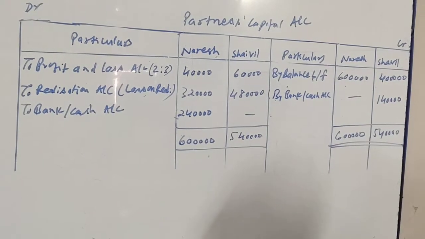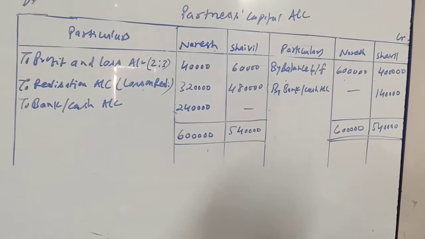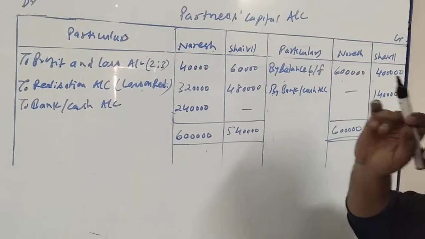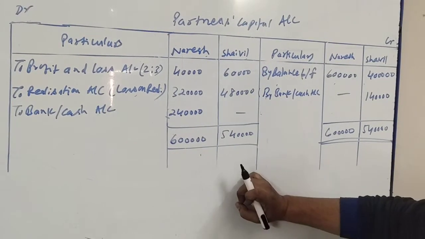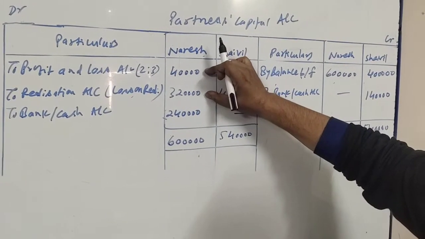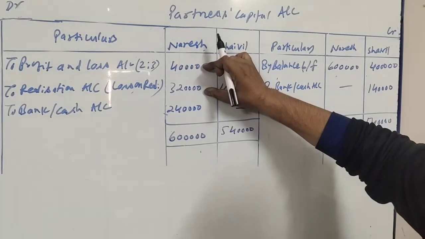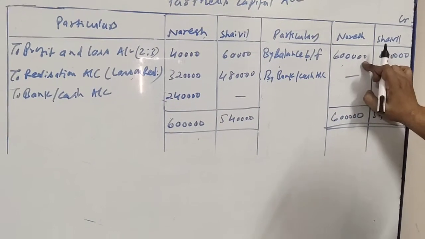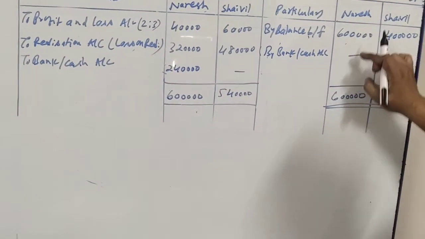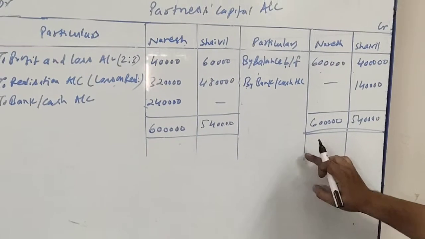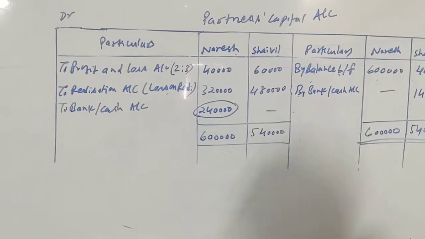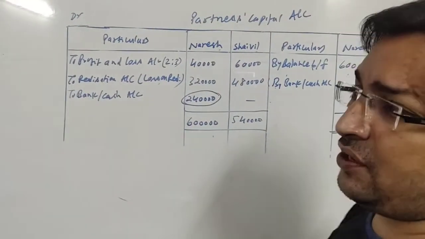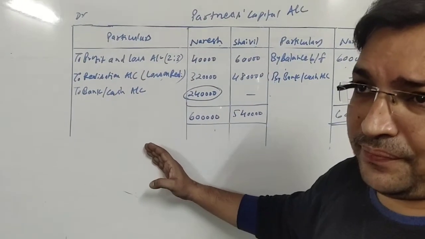Okay friends, now it is time to close the capital accounts. If I talk about Naresh, there are two items at the debit side and the total is 3,60,000, and there is one item at the credit side, the total is 6 lakh. So the credit side is more, and the difference will be 2,40,000, which will be at the debit side. Now friends, up till now when you were doing sums of admission and retirement, you used to write to balance carry forward, right?